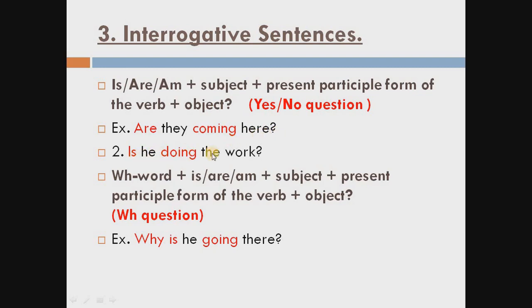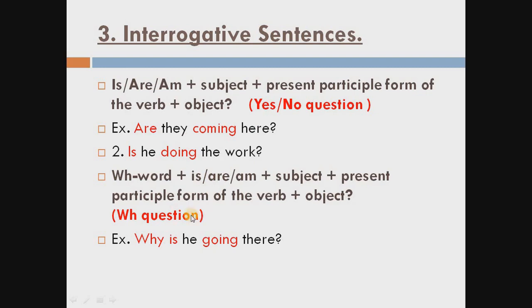Next, is he doing the work? Why have we taken is here? Because of the subject he. We consider he singular. So here we use is. Is he doing? Doing has ing because of the rule, first form of the verb plus ing, then the work is the object here. This is the formation of interrogative sentences of the yes/no question.